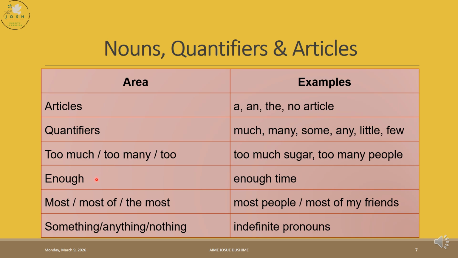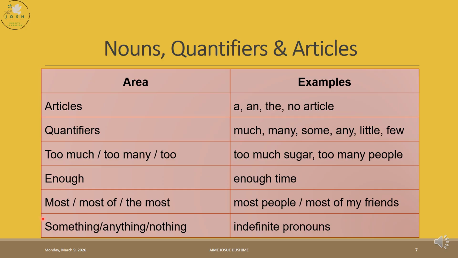Enough is followed by a noun. Most and most of are used to express the majority. They express the majority of things. Most is followed by a noun. Most of means a specific group. Now this is more general, but this is more specific.